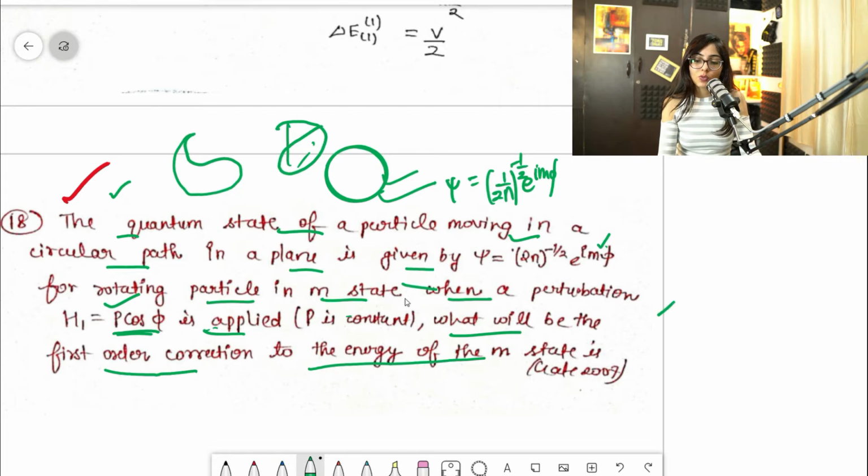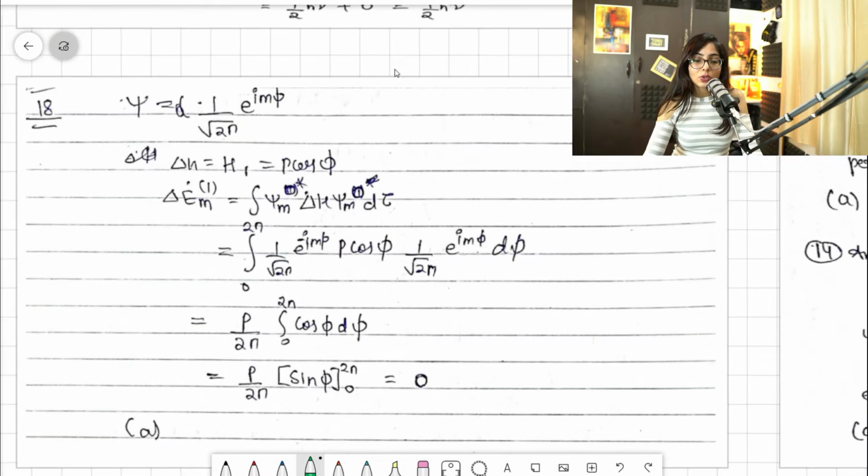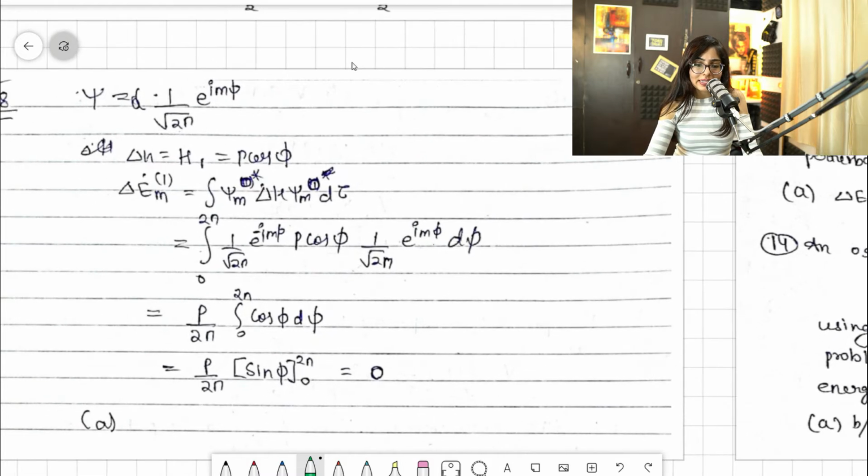So it is asked. So for energy correction, first order is given. First order means you know that order will come up. So it is given 1, and it is asked what will be the energy correction to the m state. So I will write m state over here, and let's see how to solve this question. Clear? So let's go down to the solution. I have already written the solution with me. So let's solve this question, and you will find it easy only.